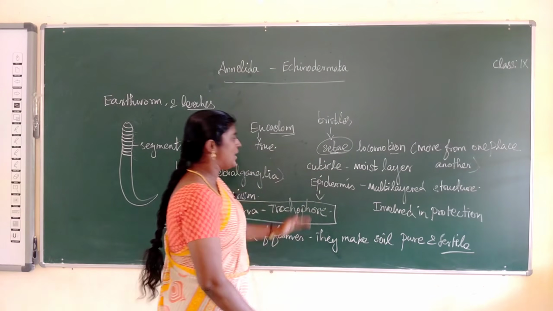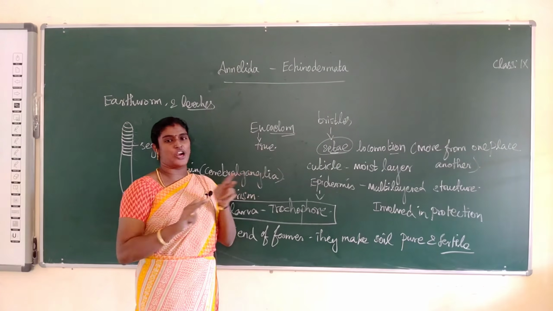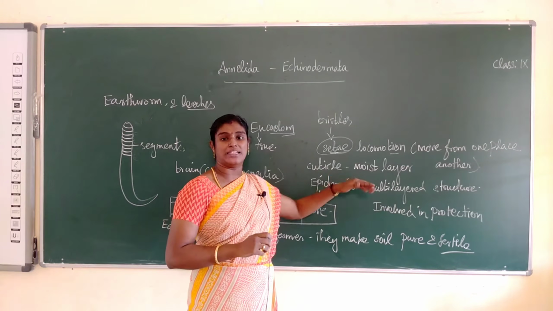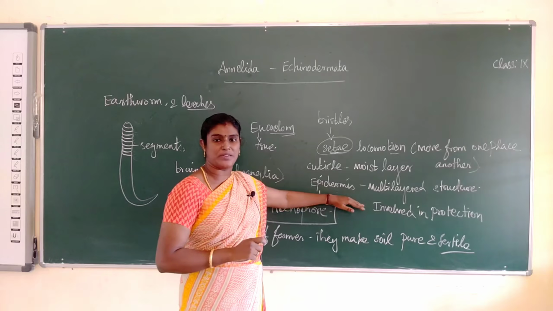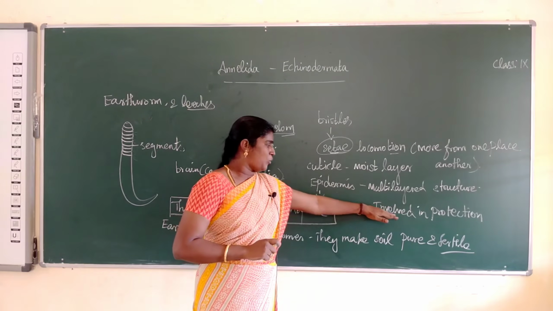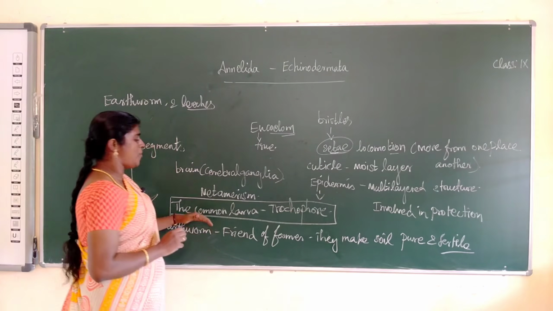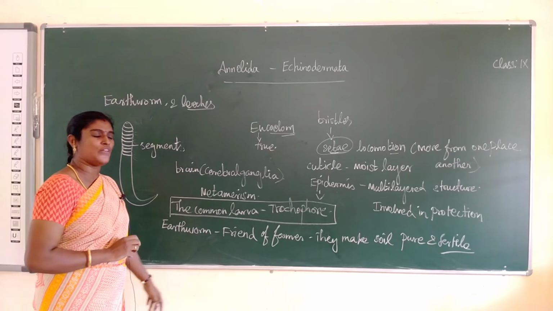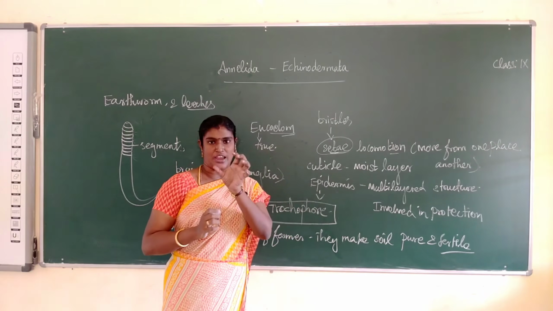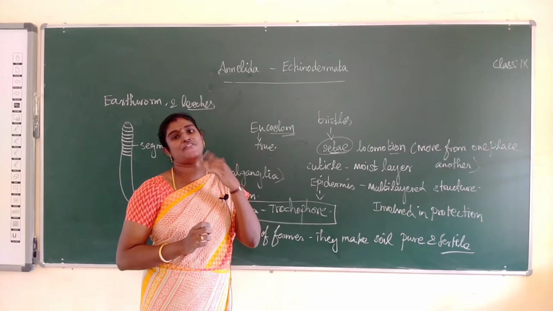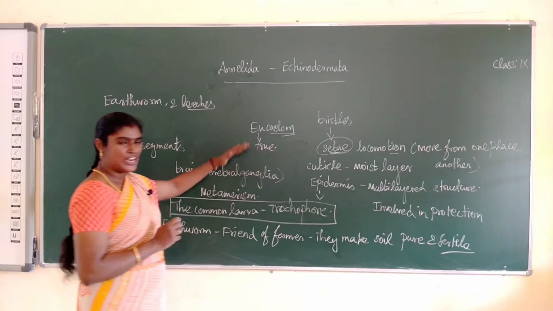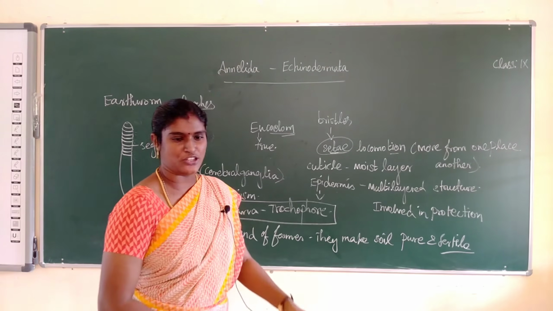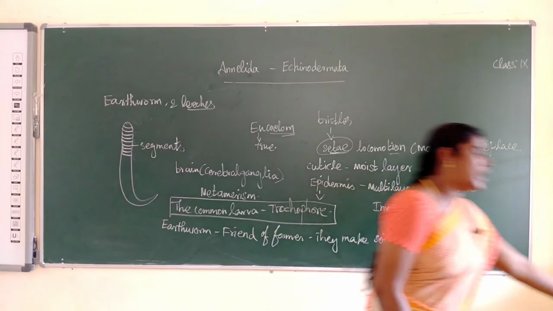Next, the outermost layer is covered by cuticle. Another one, epidermis is a multi-layered structure, and it is involved in protection. Next, the common larva name is Trochophore larva. The earthworm is a friend of farmer. Why? They make the soil pure and fertile. Do you understand the first phylum, Annelida? Shall we move on to the next one? Next phylum, Arthropoda.